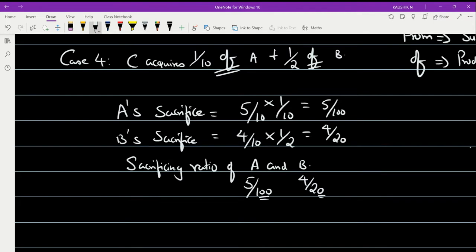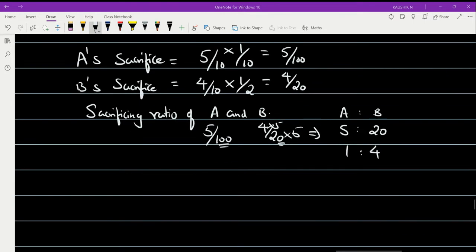Convert the base 20 to base 100. If you multiply by 5 it becomes 100, similarly the numerator should also be multiplied by 5. So A is to B sacrificing ratio is 5 is to 20. Clear? This can be simplified further as 1 is to 4. So I have now derived my sacrificing ratio.